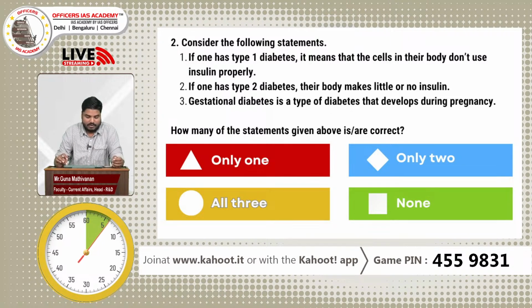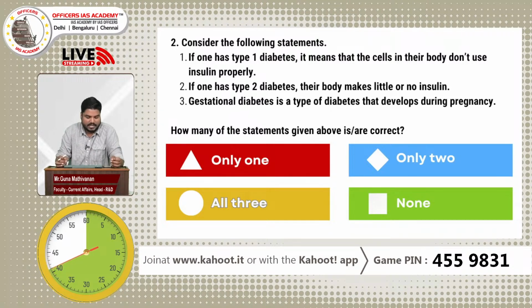Consider the following statements. Statement 1: If one has type 1 diabetes, it means that the cells in their body don't use insulin properly. Statement 2: If one has type 2 diabetes, their body makes little or no insulin at all. Statement 3: Gestational diabetes is a type of diabetes that develops during pregnancy. How many of the statements given above are correct? Only 1, only 2, all 3, or none.